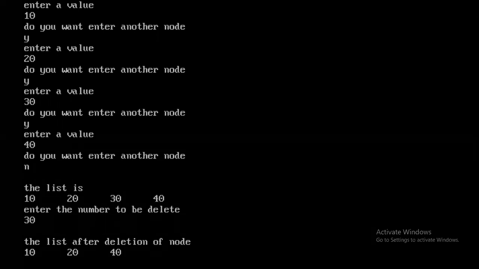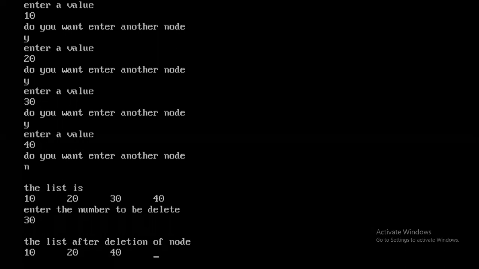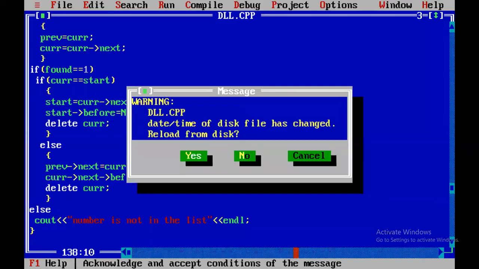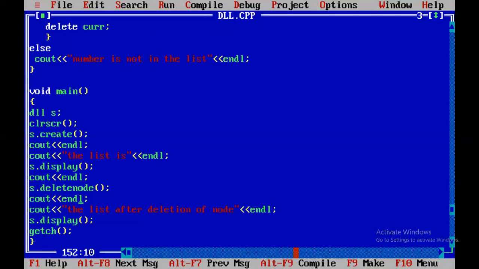So this is the way to write the W-link list. These are the modules: create, insert begin, insert node, delete begin, and delete node. These are the 5 modules in the W-link list. It's actually possible to write all the nodes, but here I developed only 5 modules.